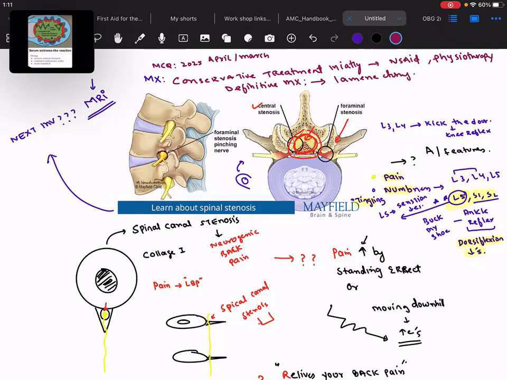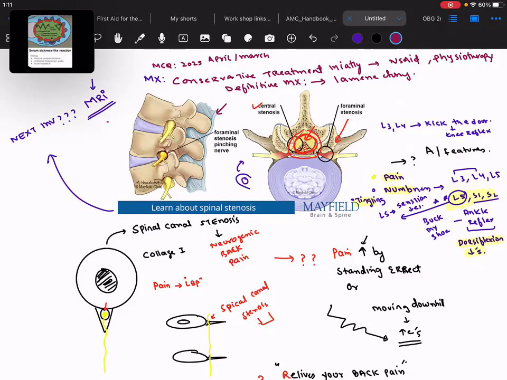That's it. Can you see it here? Can you see this ligamentum flavum? Sometimes this ligamentum flavum can be seen on the MRI. They will tell you that we went for the MRI and the ligamentum flavum is hypertrophied, or there is hypertrophy of the ligamentum flavum.